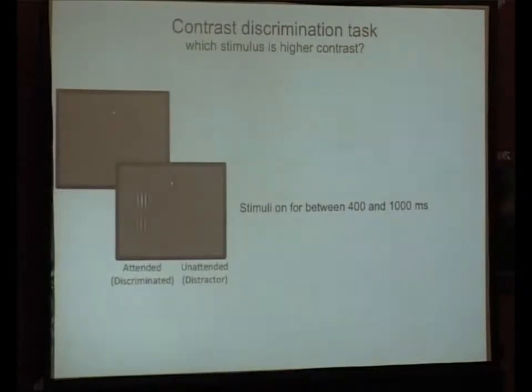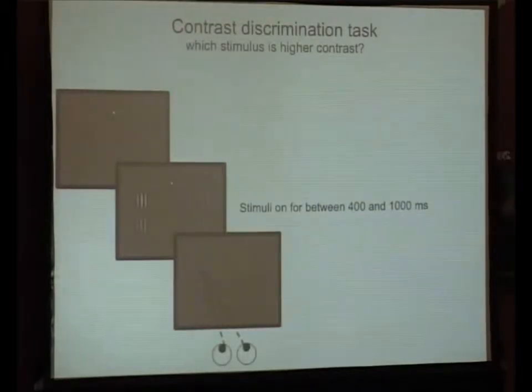And so what we did is we cued the animal in blocks to attend to one set of stimuli or the other. And the animal always has to make a discrimination based on the 2 stimuli that are on the same side. And I'll explain how we cued the animal in a moment. And then after the stimuli were up for the randomly selected period of time, the fixation spot extinguished, the stimuli went away, and at the same time, 2 targets went up at the attended locations, and the animal's job was to saccade to whichever stimulus was of a higher contrast.